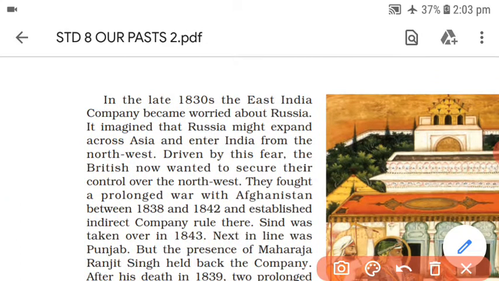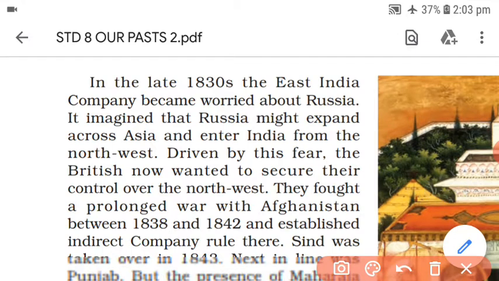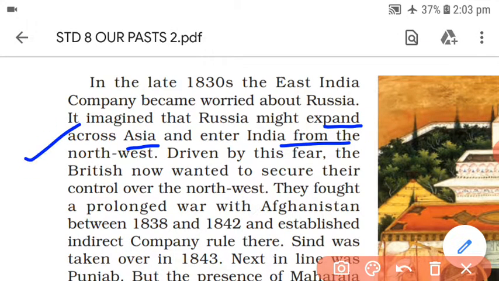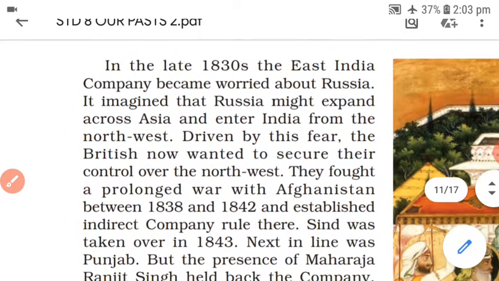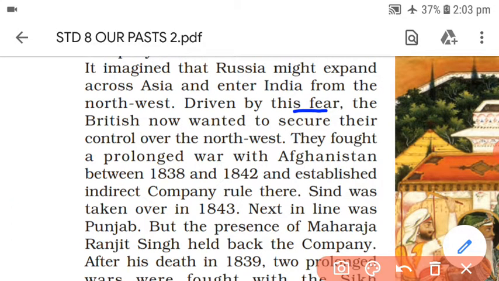So in the late 1830s, the East India Company became worried about Russia, because Russia had started expanding so much that it imagined Russia might expand across Asia and enter India from the northwest. They feared that if Russia entered India, it could be a big player or a big competitor for them. Driven by this fear, the British now wanted to secure their control over the northwest territories.